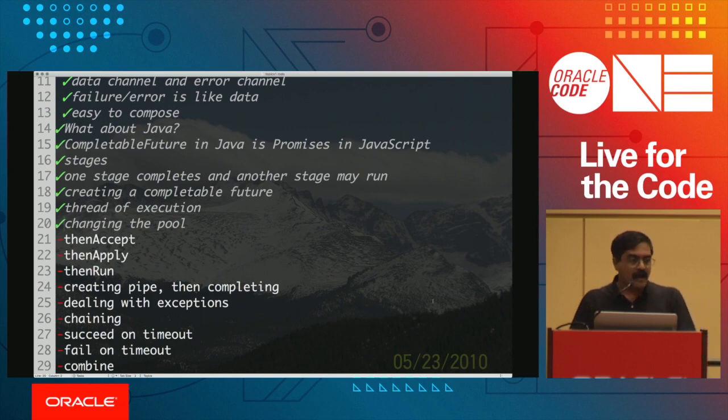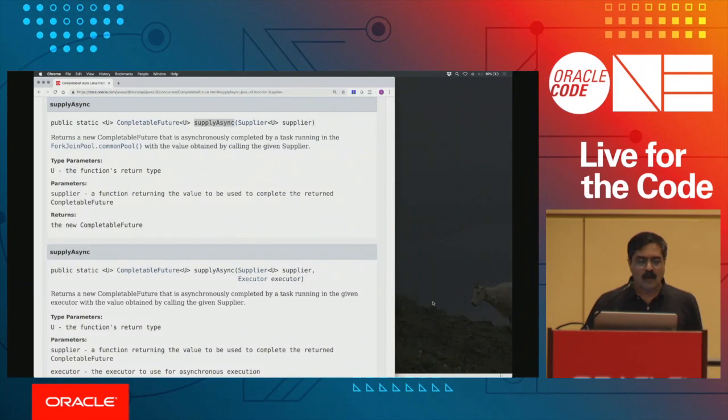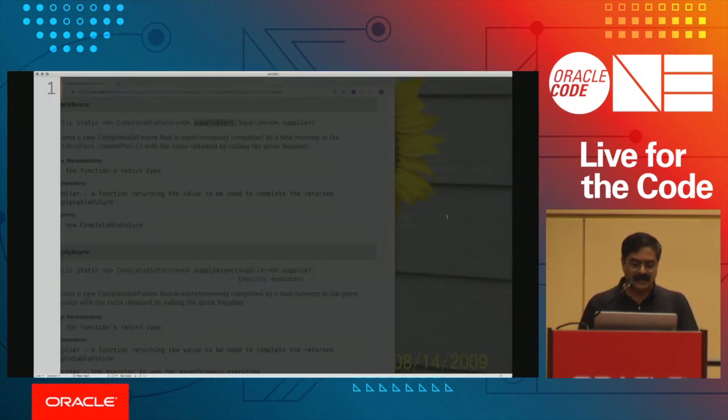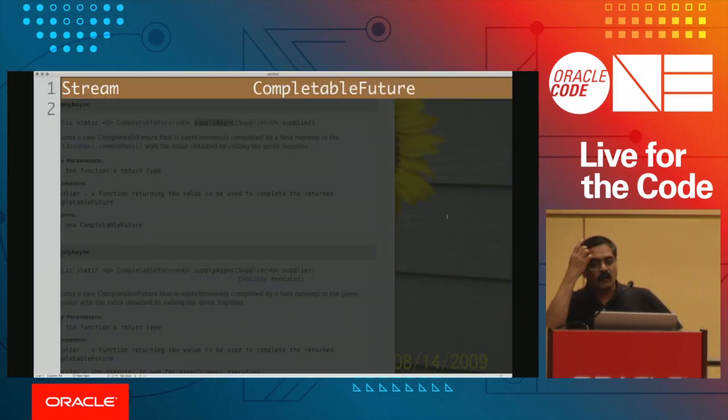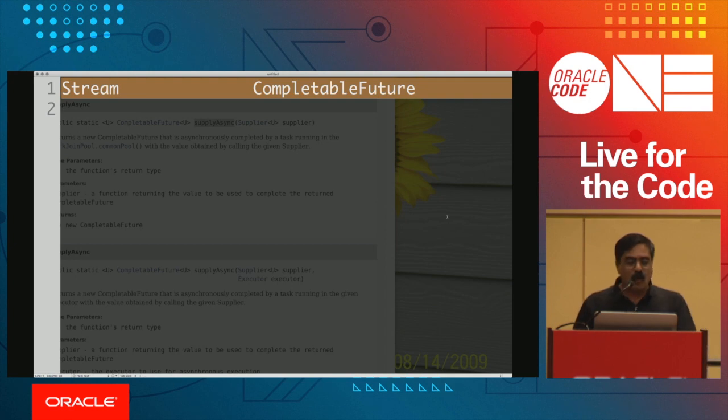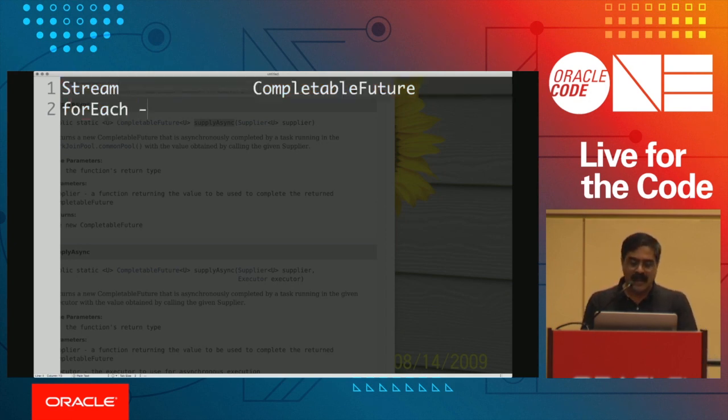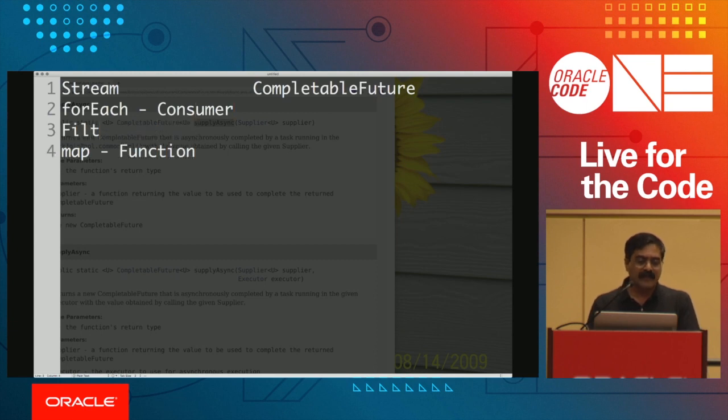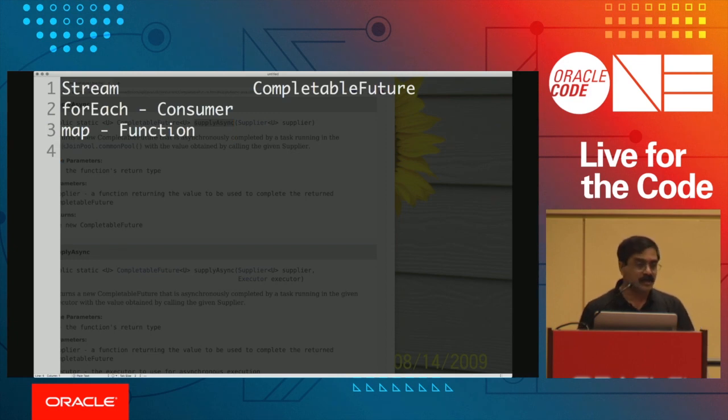Now let's talk a little bit about the methods we are looking at. Well, we know that Java 8 has the idea of streams, and we have completable futures. Most of us in this room, I would assume, are fairly familiar with the Streams API. So what are the things you use in Stream? You use forEach in Stream, which takes a consumer, if you remember, right? And then, of course, you also have a map, which takes a function. You also have a filter. Well, that takes a predicate. Let's not worry about it for now. So these are the functions you normally use in the streams API.